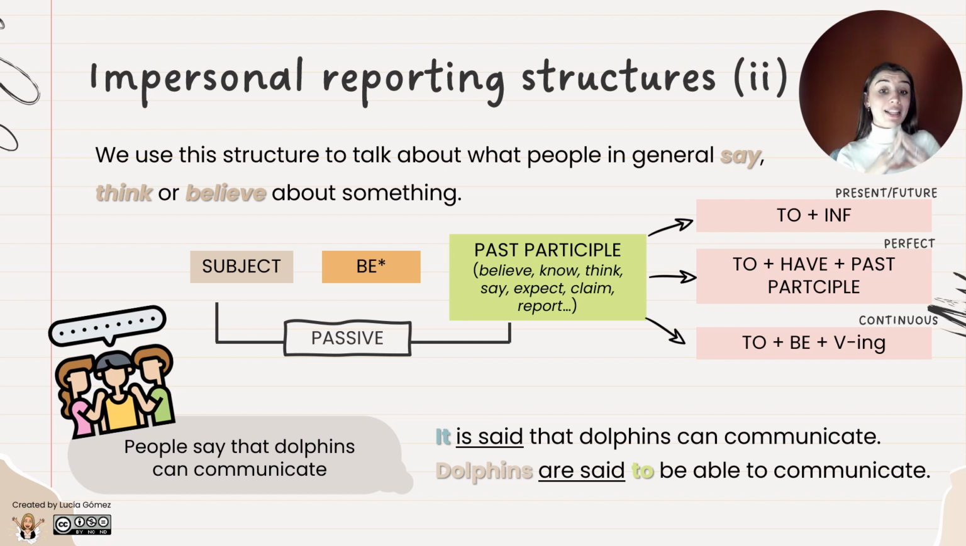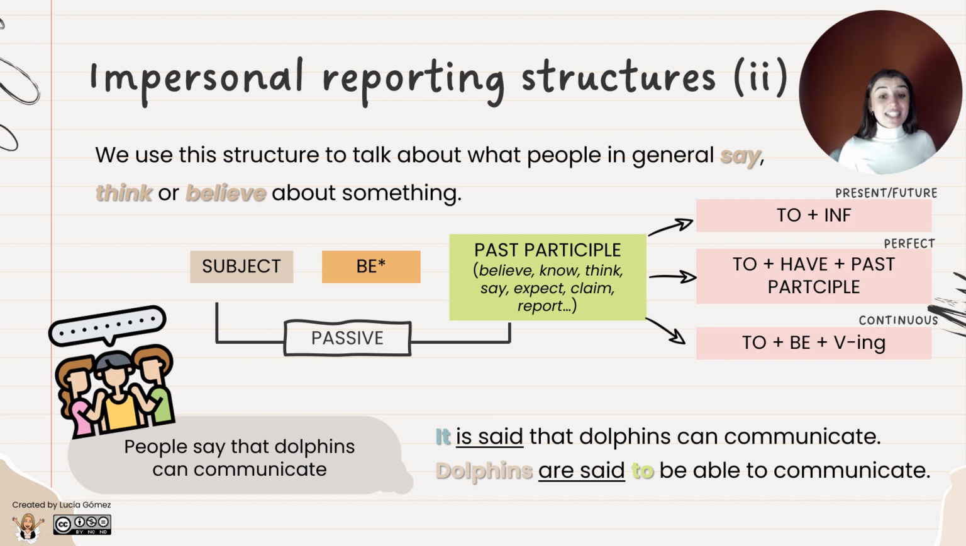subordinada, sigo manteniendo mi verbo de pensamiento o de decir cosas en pasiva, en este caso tengo que poner are porque dolphins está en plural, y después meto la oración en infinitivo. So, dolphins are said to be able to communicate. ¿Por qué meto la oración en infinitivo? Pues porque me estoy deshaciendo de la subordinada de alguna forma. Y al igual que haría en español y metería un infinitivo, lo hago también en inglés. Entonces, como me deshago de that, pues tengo que meter la oración con to.